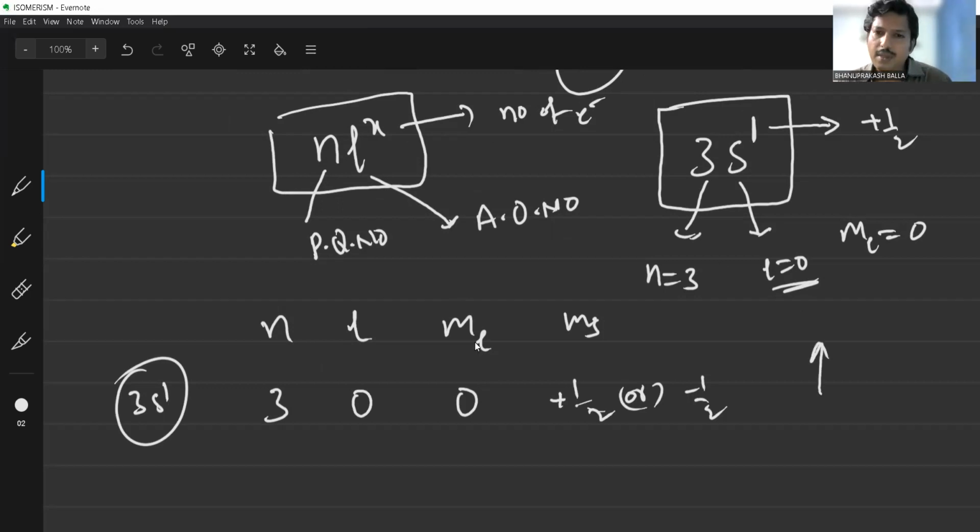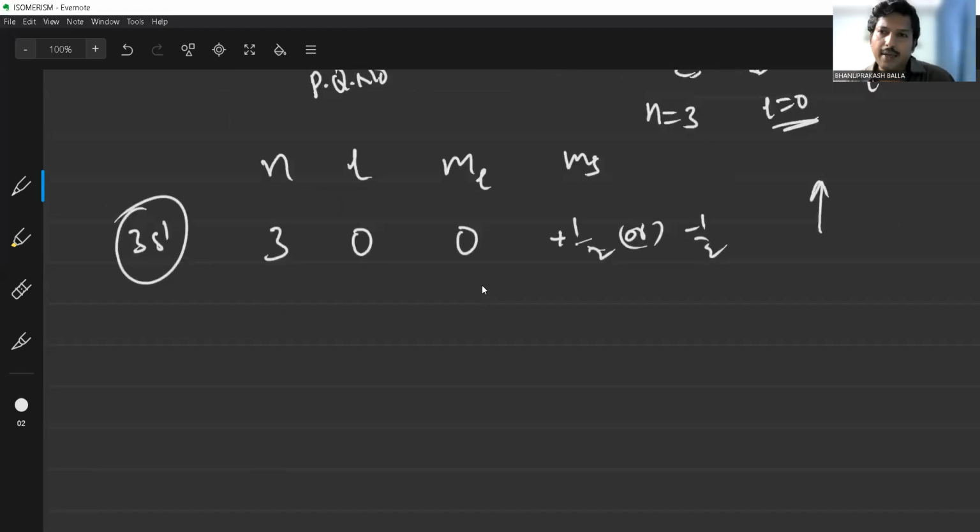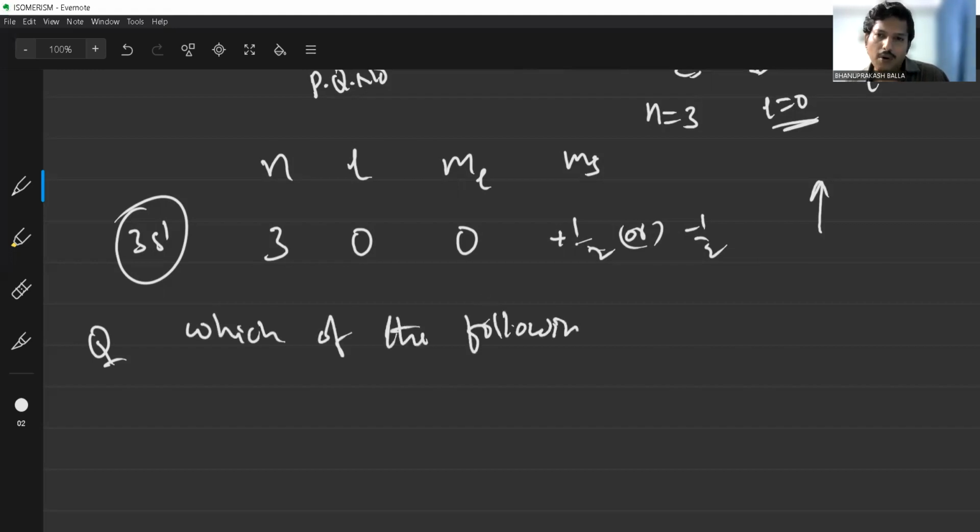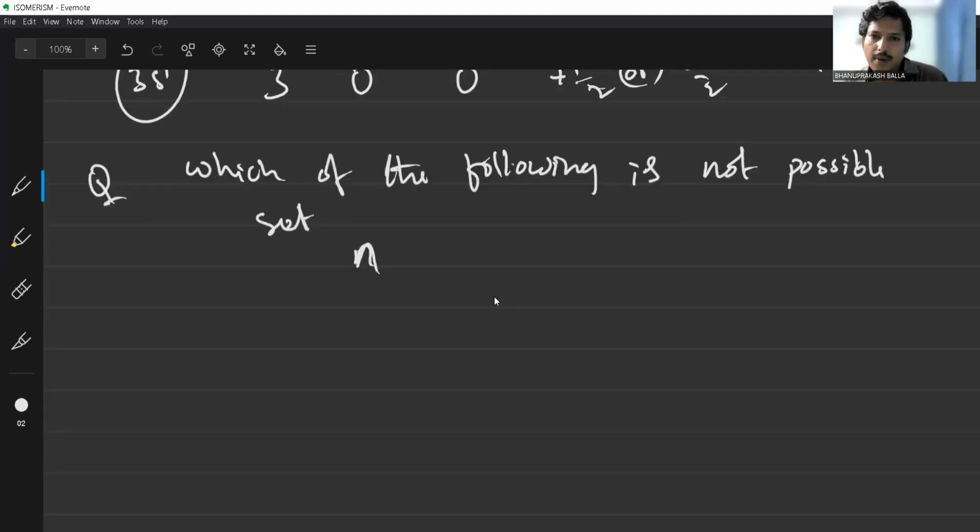Okay, now suppose I want to do one more problem regarding the quantum number concept. Which of the following is not a possible set? The n value, l value, ml value, and ms value are given.